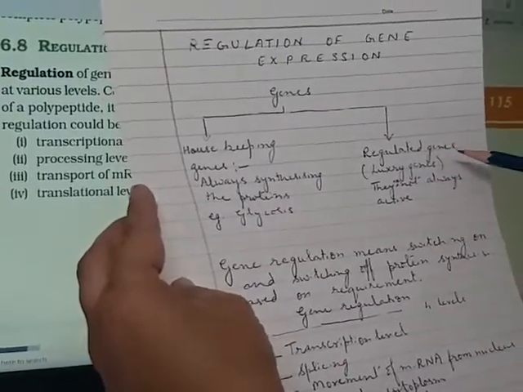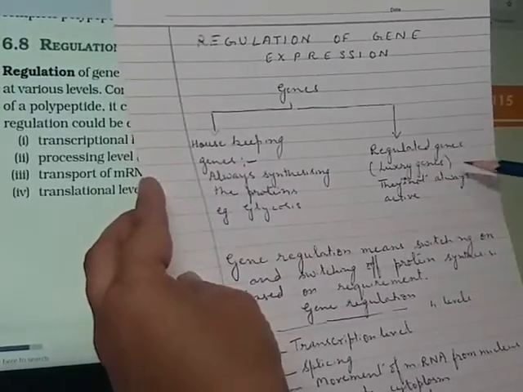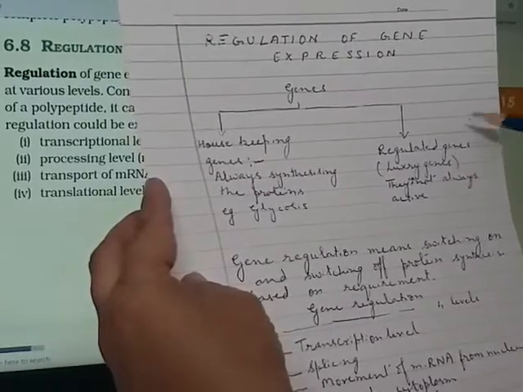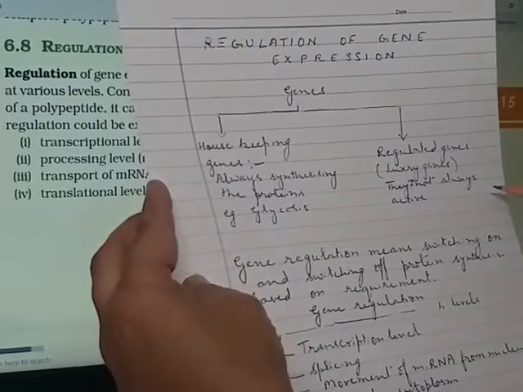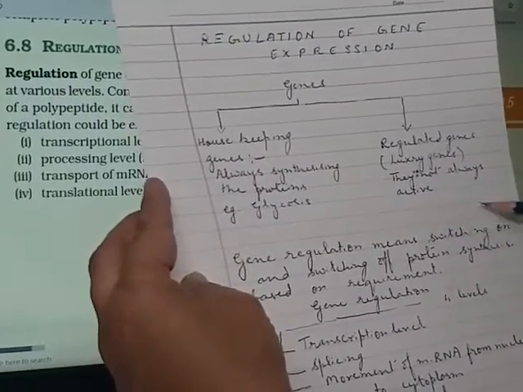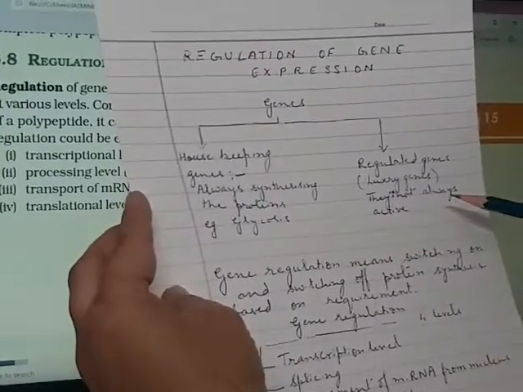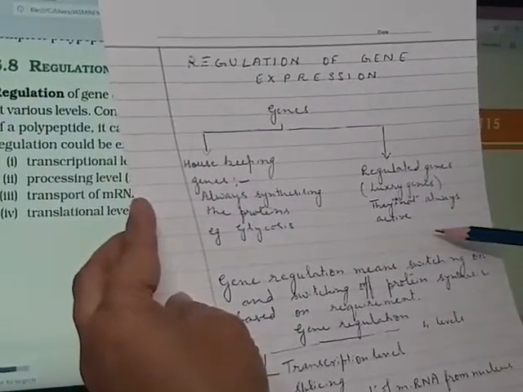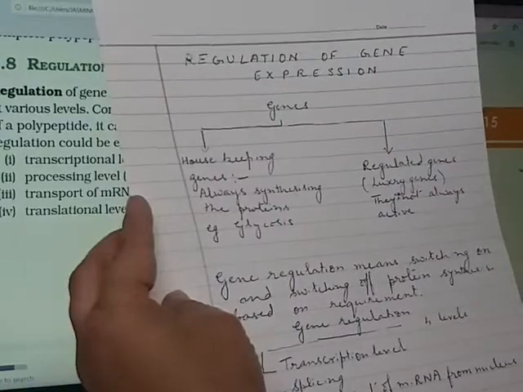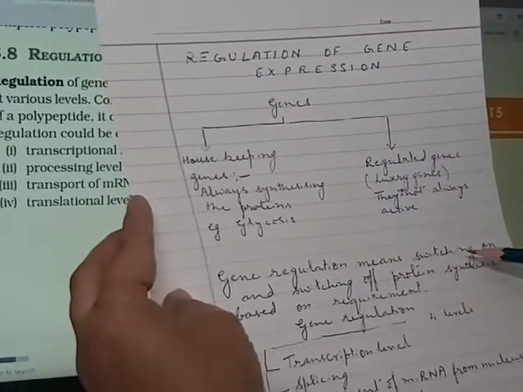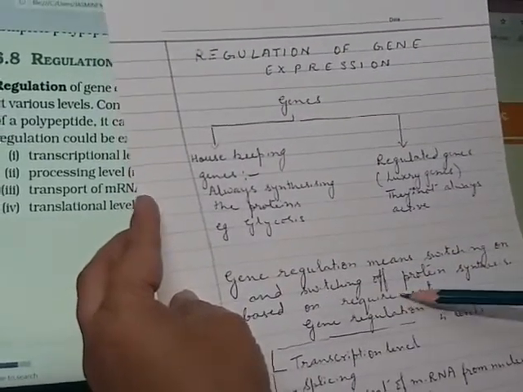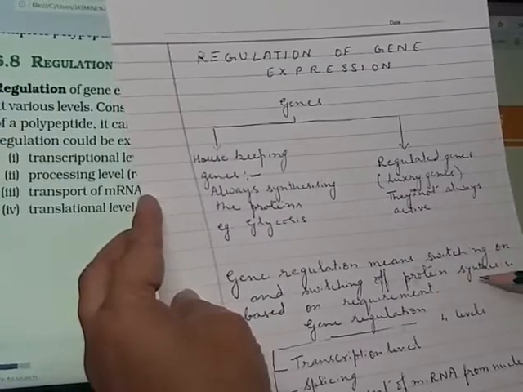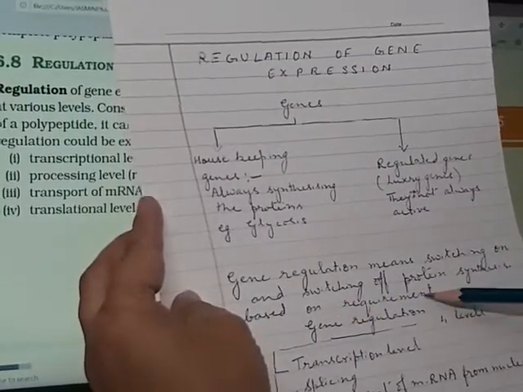There are other genes which we call luxury genes or the regulated genes. They are not always active. They are not always synthesizing the proteins. It means there is a system to switch them on or switch them off. Gene regulation means switching on and switching off the protein synthesis based on the requirement.